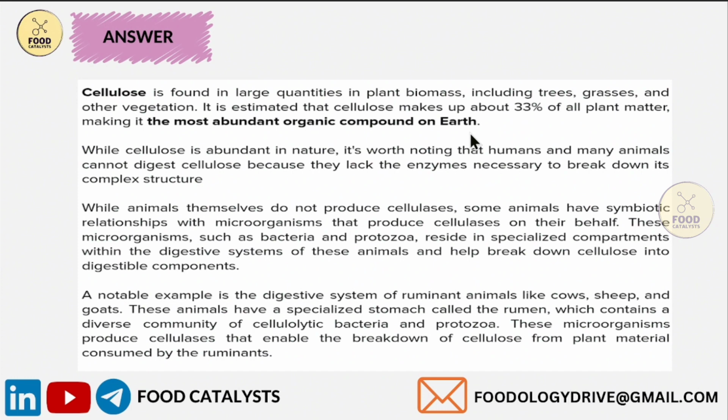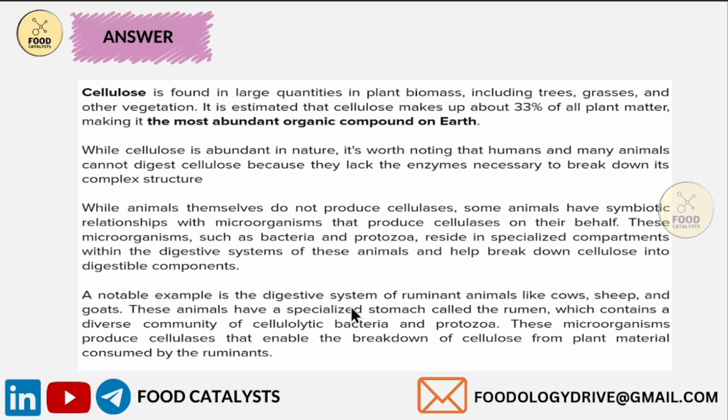Even though cellulose is abundant in nature, it's worth noting that humans and many animals cannot digest cellulose as they lack the enzyme called cellulase, which is necessary to break down the complex structure of cellulose. While animals themselves do not produce cellulase, some animals have a symbiotic relationship with microorganisms that produce cellulase on their behalf. These microorganisms such as bacteria and protozoa reside in specialized compartments within the digestive system of these animals and help break down cellulose into digestible compounds.